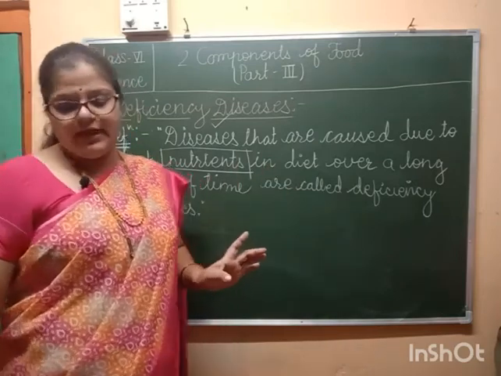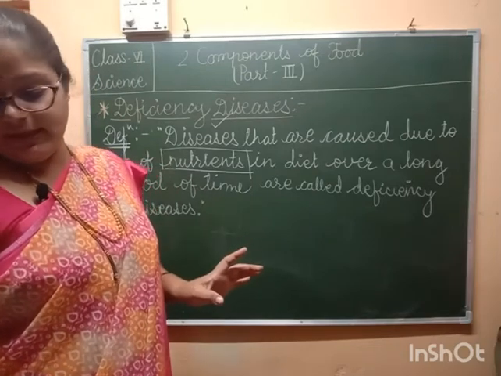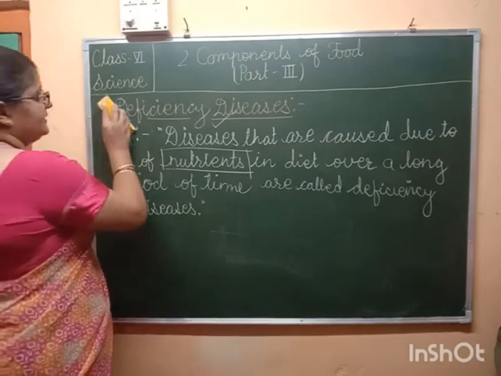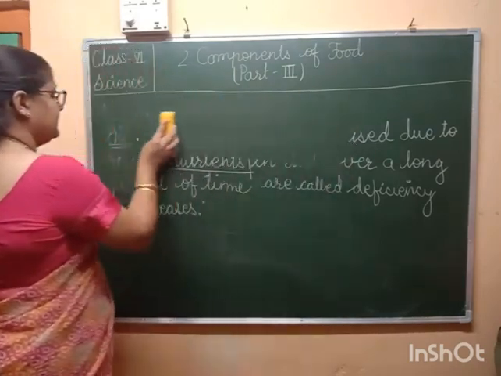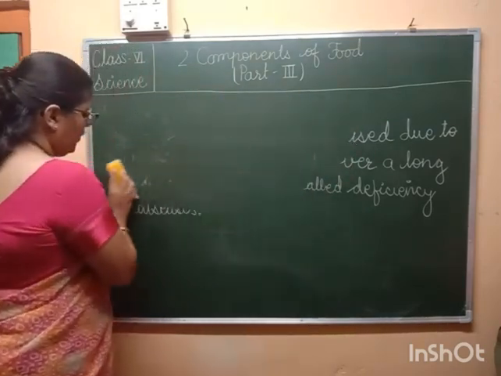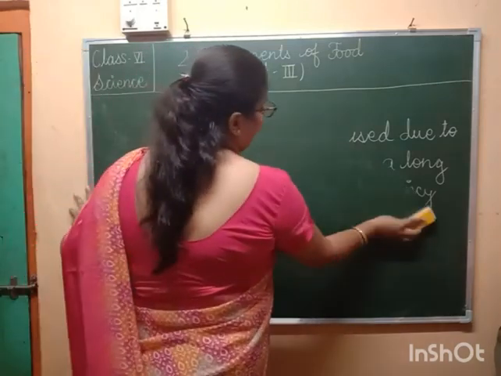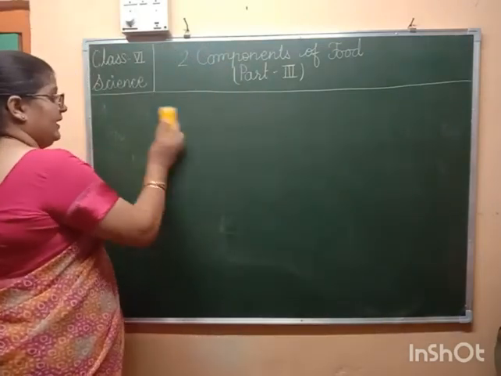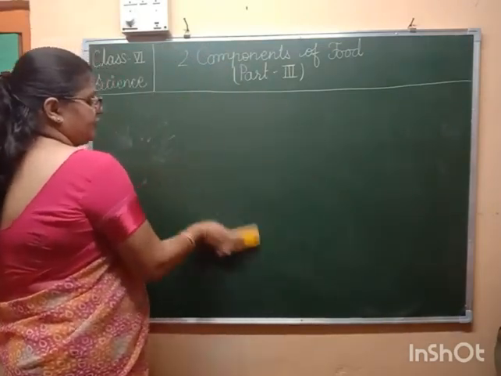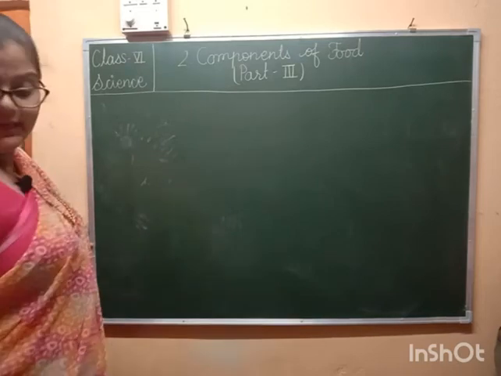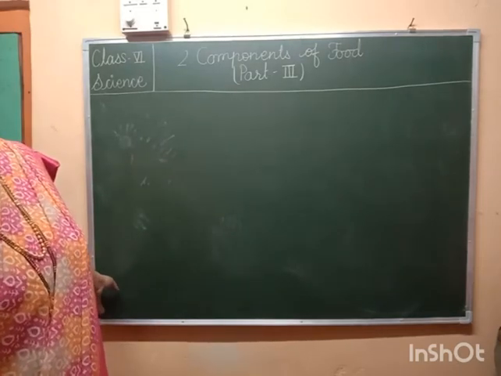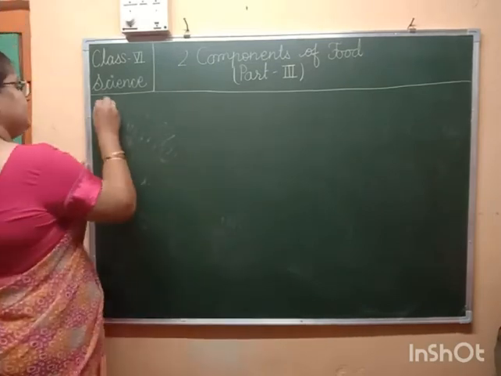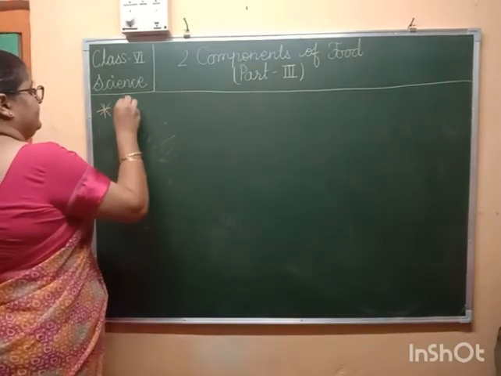So, understood about that? Yes. So the lack of carbohydrates, proteins, vitamins, and minerals causes diseases, and such diseases are called deficiency diseases. We're going to discover each nutrient whose lack is going to cause disease. So first comes the deficiency of carbohydrates.